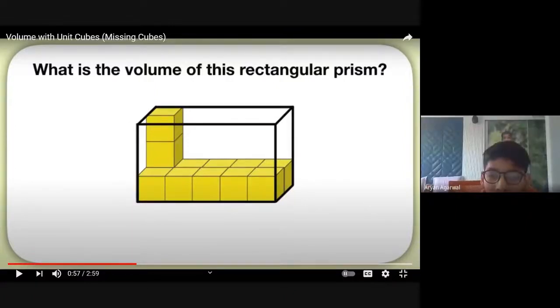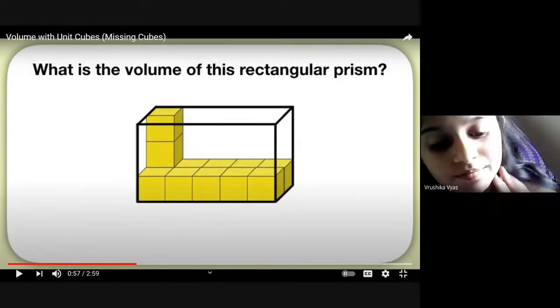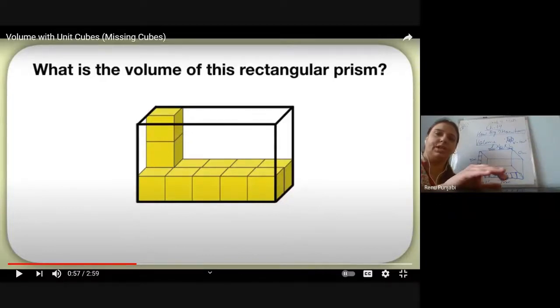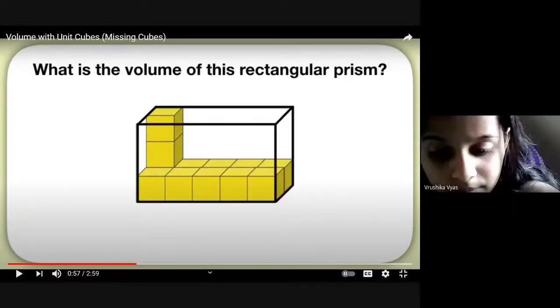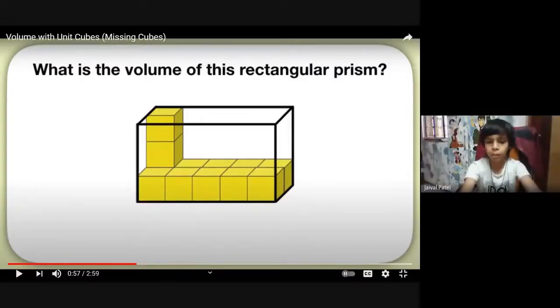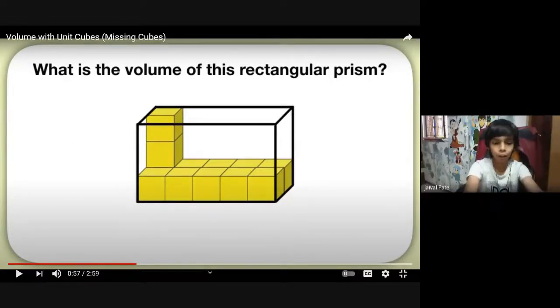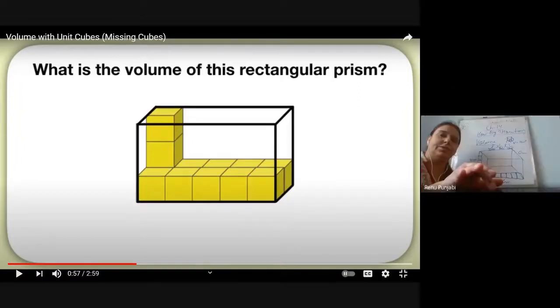Ma'am, Dhruvi has not written unit, he has written centimeter. Krushika is wrong. Krushika, please check your answer. Yes, Krushika, now go to the washroom. Jaival, only 30 is not the answer. No, ma'am, I was writing, but by mistake I pressed enter, that's why. Okay, good. I am going to play my video again.